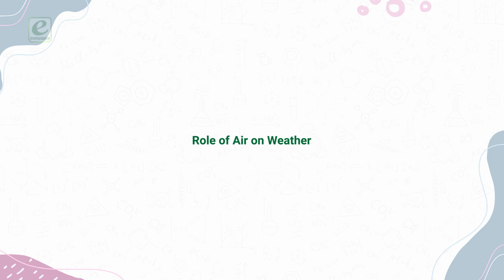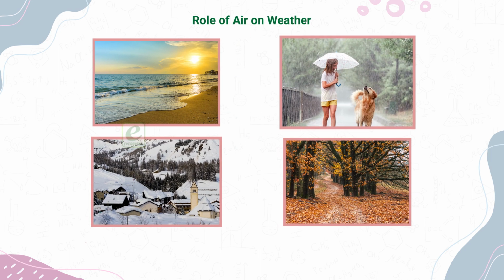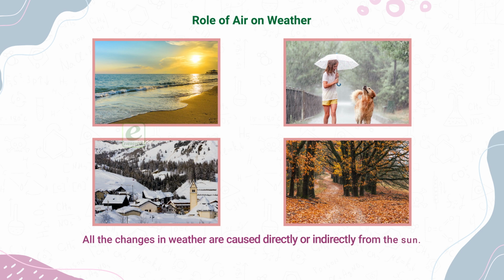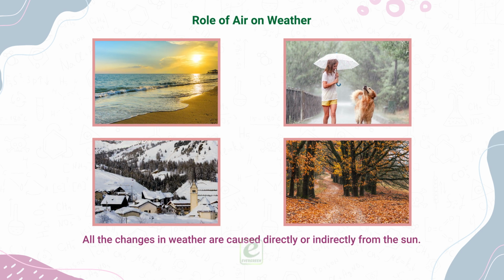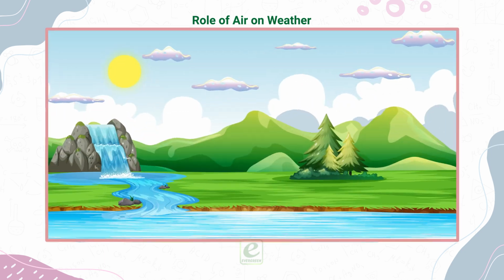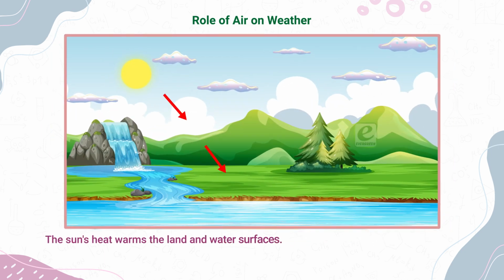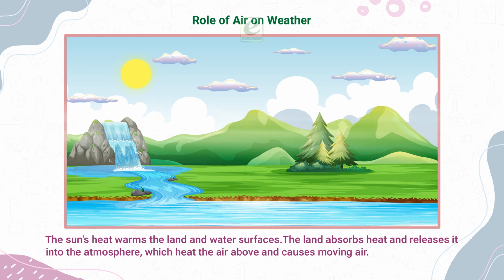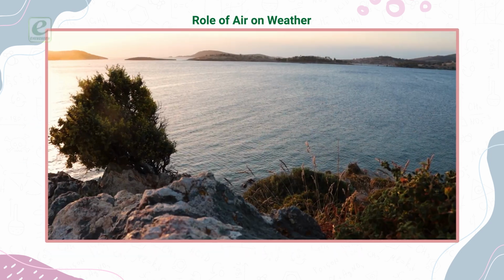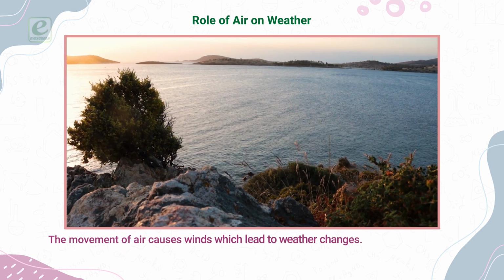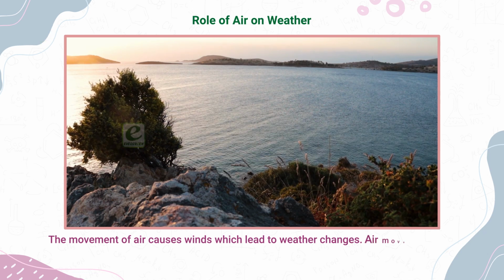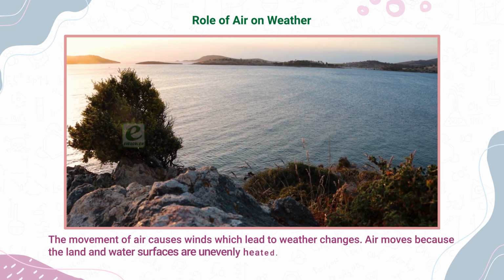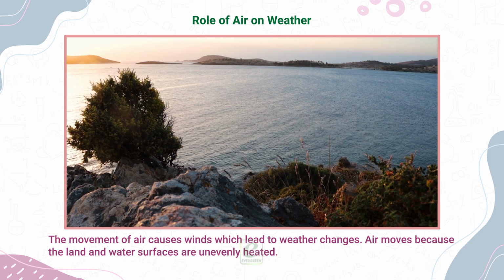Role of air on weather. All the changes in weather are caused directly or indirectly by the sun. The sun's heat warms the land and water surfaces. The land absorbs heat and releases it into the atmosphere, which heats the air above and causes moving air. The movement of air causes winds which lead to weather changes. Air moves because the land and water surfaces are unevenly heated.